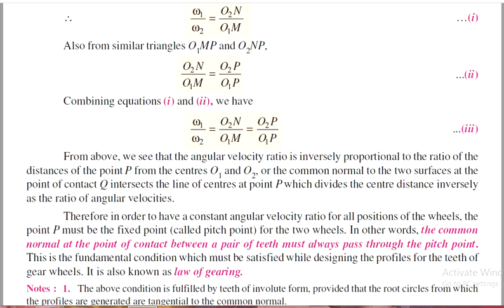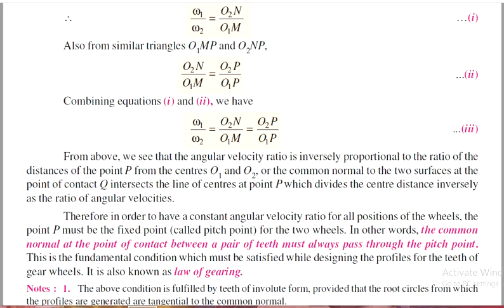So in designing, the contact between a pair of teeth must always pass through the pitch point.